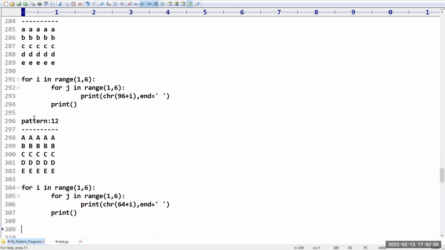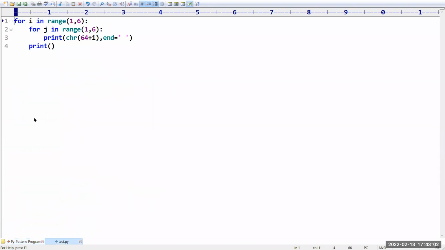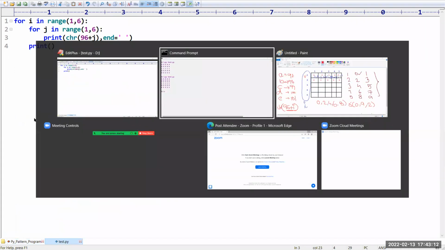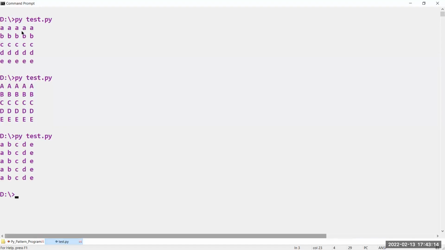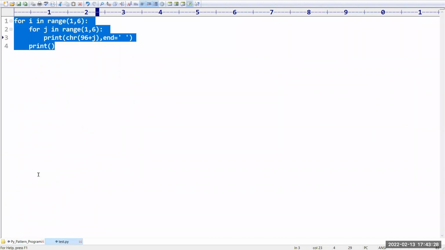Up to this, I want to take column wise. How can you take it? If you want to take column wise, in the place of this particular I, you have to take J. That's all. Beyond that, nothing is there. Have you observed? First row A, second row B, but here first column A, second column B, third column C, like this we are getting. This is nothing but the 13th pattern that we have.